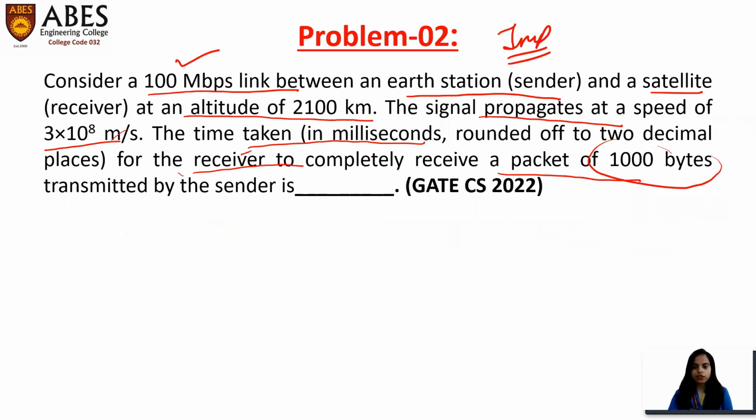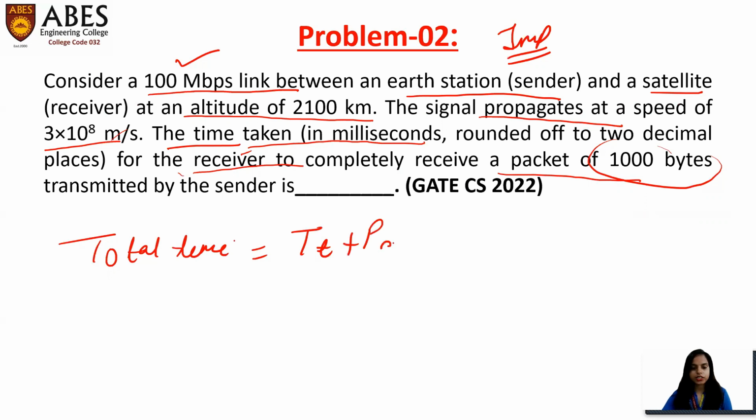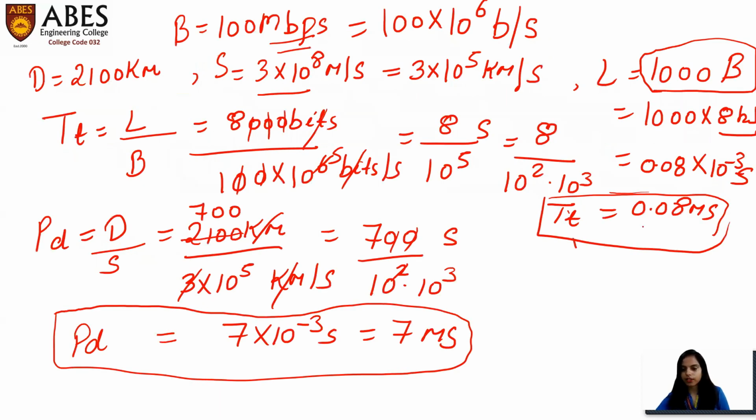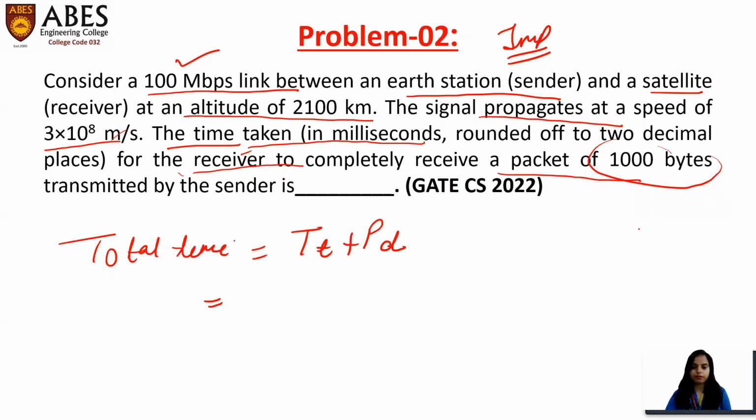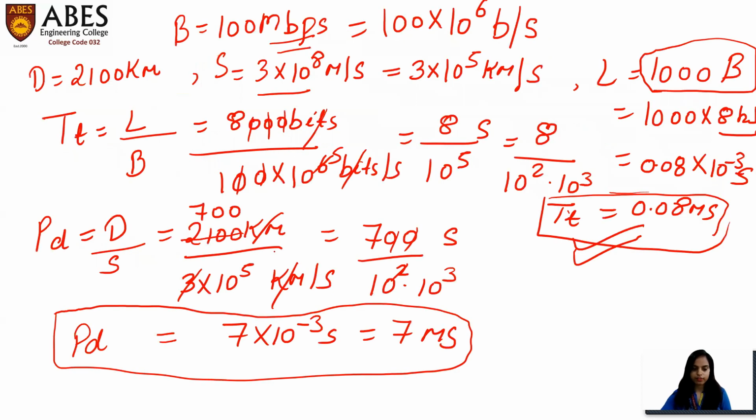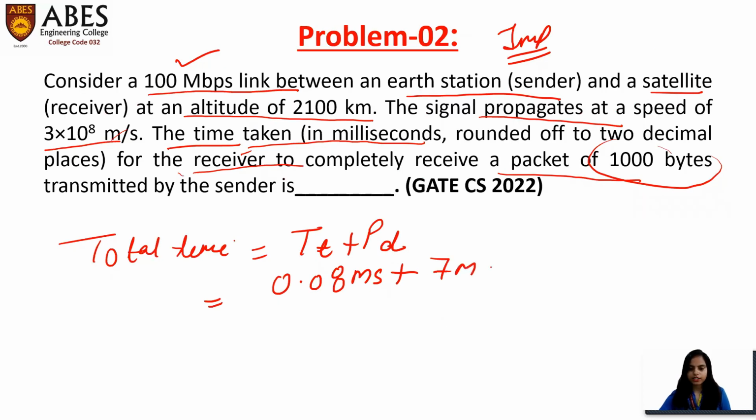Now in this question, what they are asking, we have to find out the total time taken by the packet. So total time is nothing but transmission time plus propagation time. The transmission time which we have found out is 0.08 millisecond, and propagation delay is 7 millisecond.